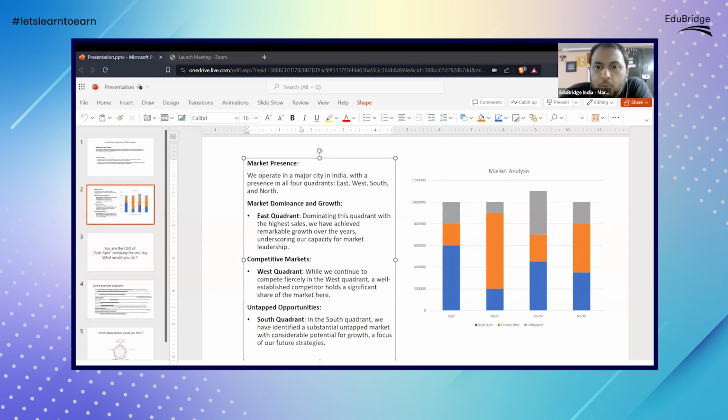Yes. First and foremost thing, we'll try to understand the competitors, what they are doing. If we clearly see, in the East we have a very good grip on the market, but comparatively in the West we are lagging behind. So we'll try to understand in the West region what competitors are doing differently that we are not able to capture that significant portion of the market. Simultaneously, we'll try to see how we can capitalize on the untapped market, which is significantly high in the south region. We'll try to take advantage of that south region before the competitors tap that untapped market. Those are the first couple of things we'll try to understand.